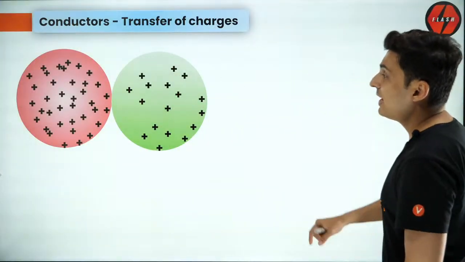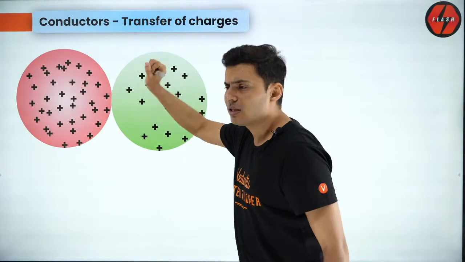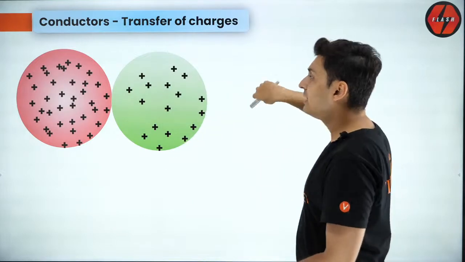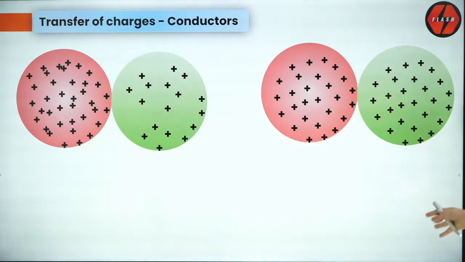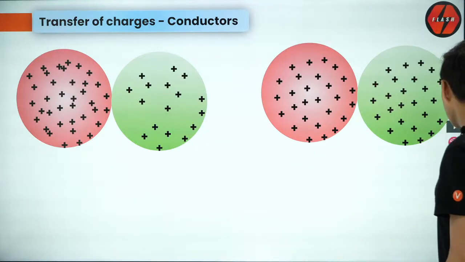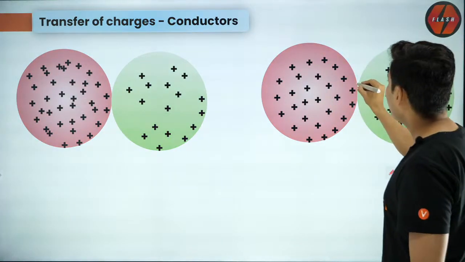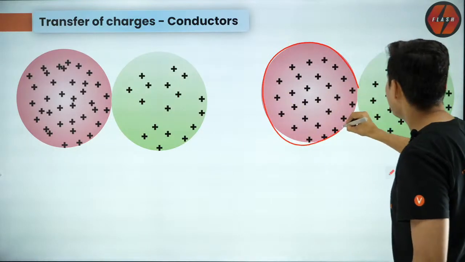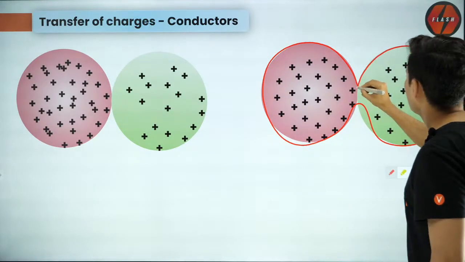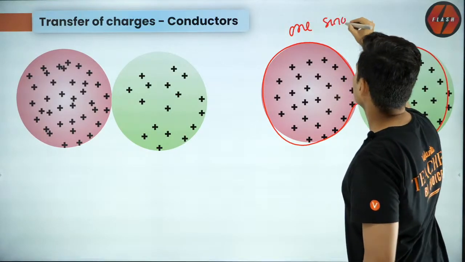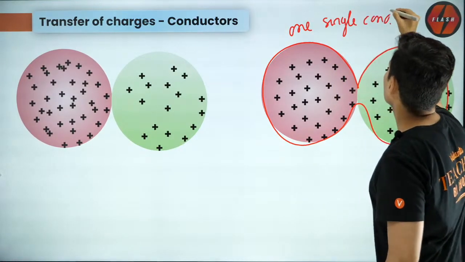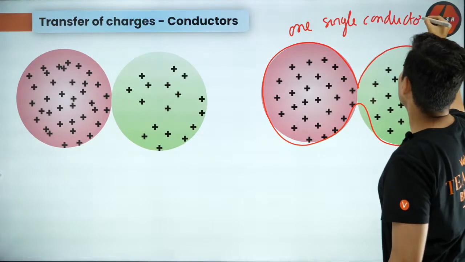So when you touch, let's say this conductor has a lot of charge and this has less charge, they will redistribute the charges, and once they redistribute, a very important thing, they will behave like one single conductor.